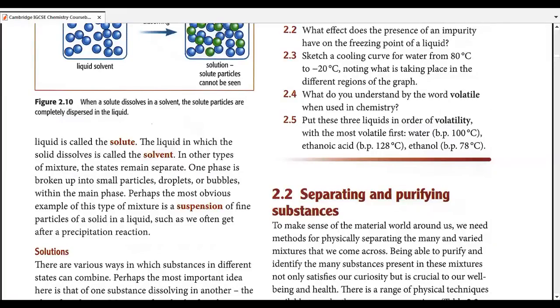In other types of mixtures, the states remain separate. One phase is broken up into small particles, droplets, bubbles within the main phase. Perhaps the most obvious example of this type of mixture is actually a suspension of fine particles of solid in a liquid, such as we often get after a precipitation reaction.